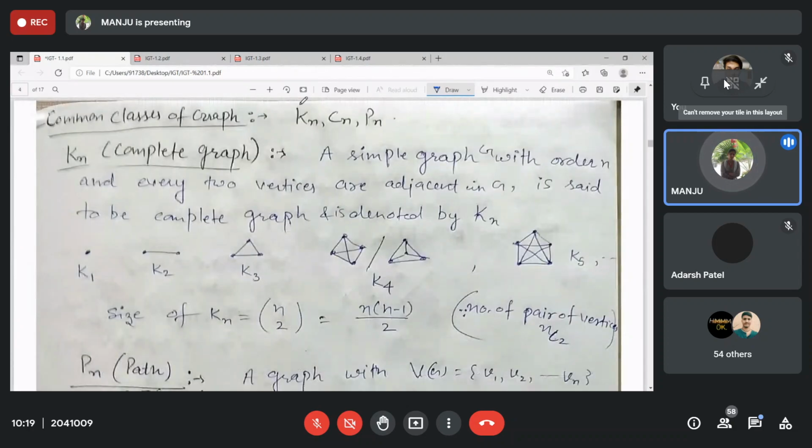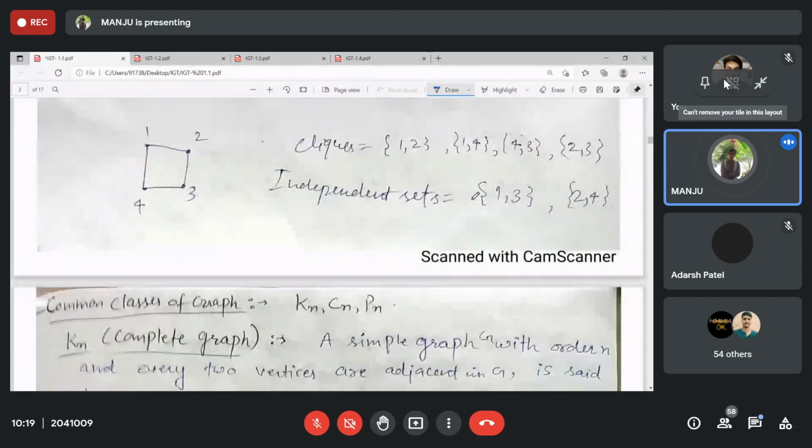Then we discuss Kn, Cn, Pn. So tell me the order and size for Kn, Pn, Cn. Order is n. What is the size for all these graphs? Kn is defined where every two vertices are adjacent.